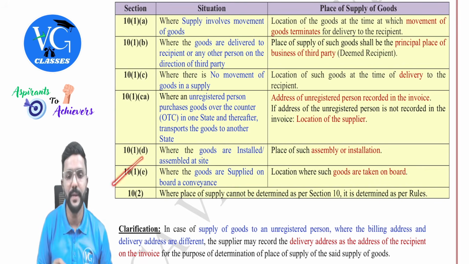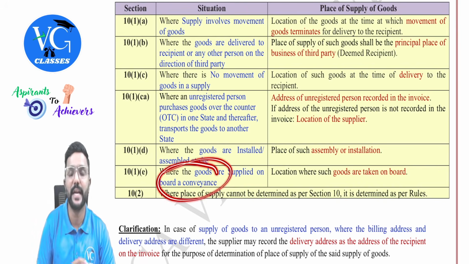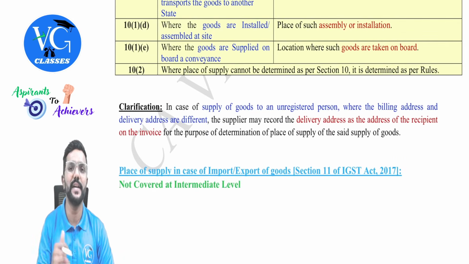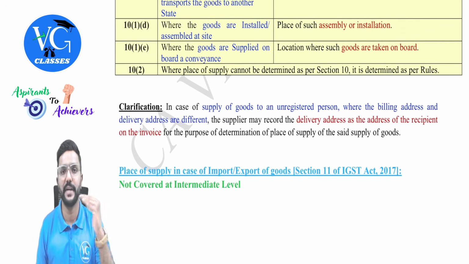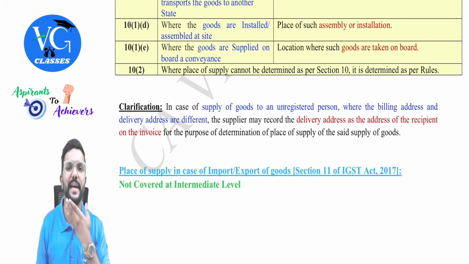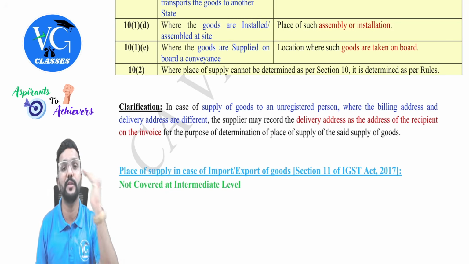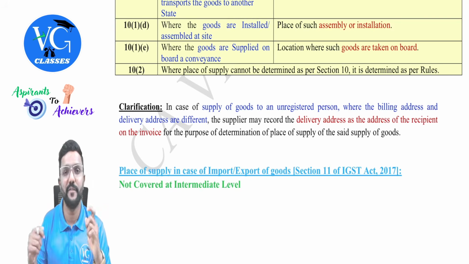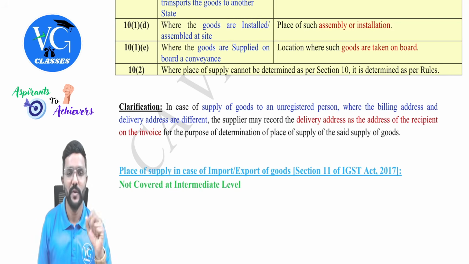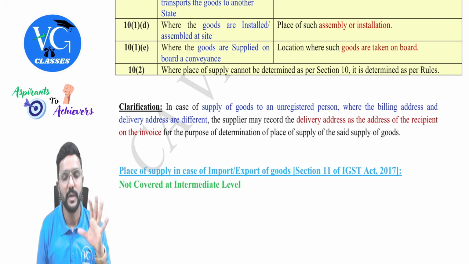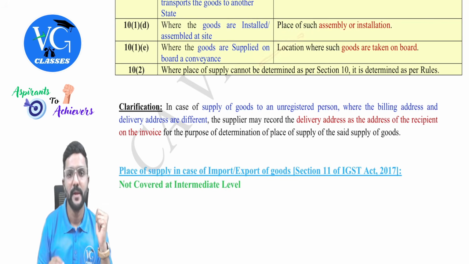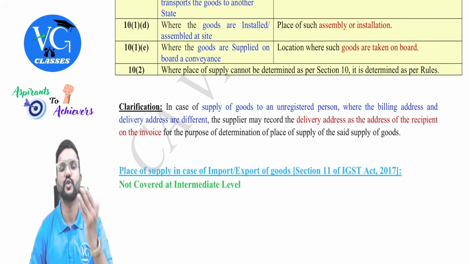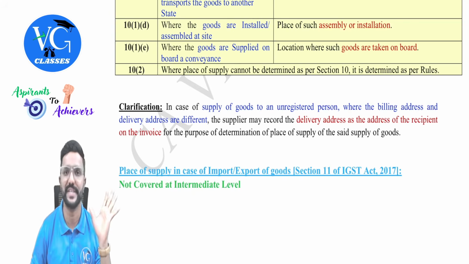Okay. Then 10(1)(e), where the goods are supplied on board a conveyance. That is, during travel, you have purchased any goods. Assume you are going in a train. In your journey, you have purchased some food items or any other goods like books, or even you are going by flight and you have purchased an item in the journey. In that case, can we see where it is sold, where it is consumed? No. Wherever that goods was taken on board, that is the place of supply, guys. The location where such goods are taken on board is the place of supply, and not where they are sold or where they are consumed, because that is difficult to decide, especially when you are in a journey.